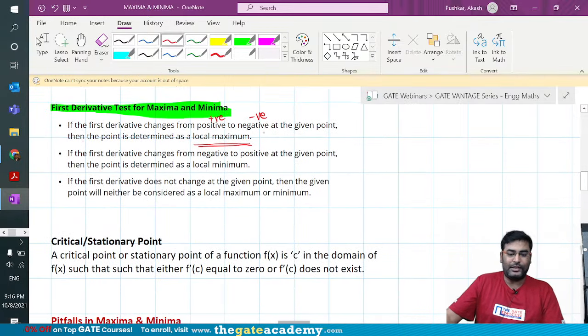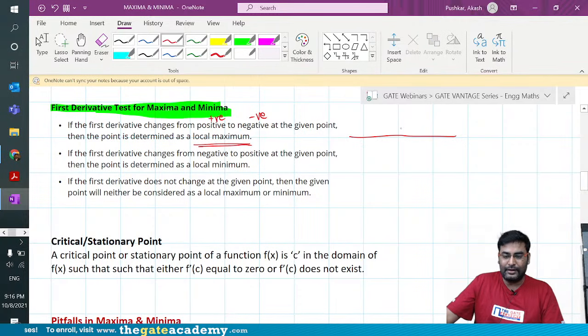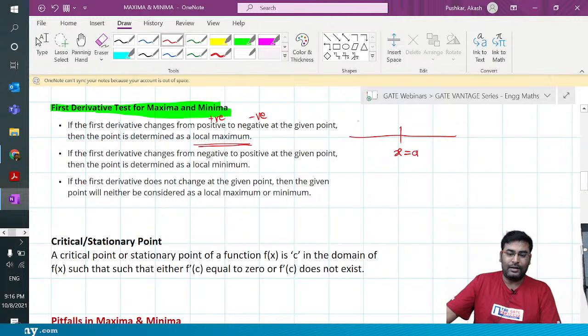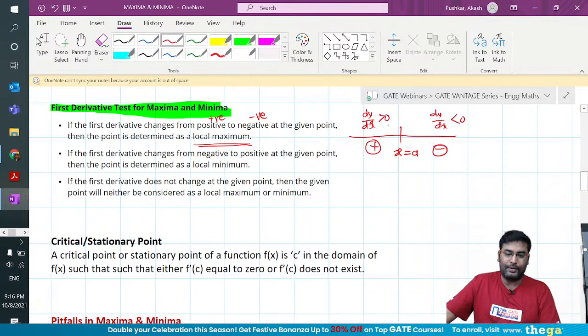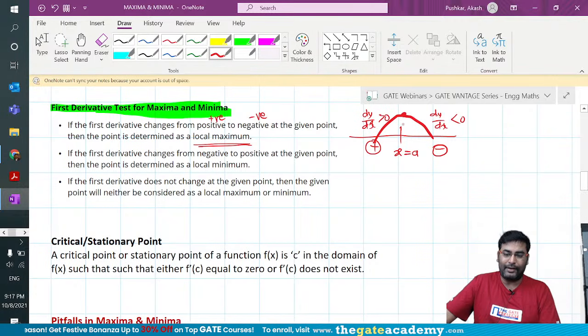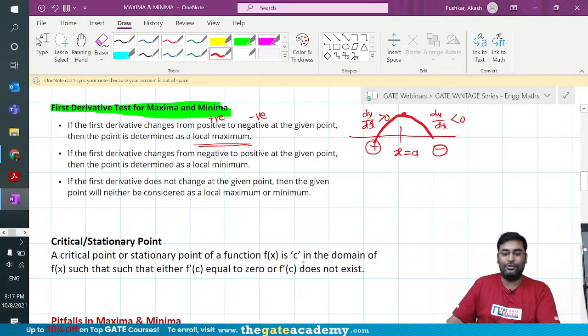So when I say positive to negative, it means your observation point or critical point is x equal to a, and your function's first order derivative, dy by dx, goes from positive to negative. So plus to minus, what happens? The moment it goes from plus to minus, you get a maxima. This is very helpful down the line.